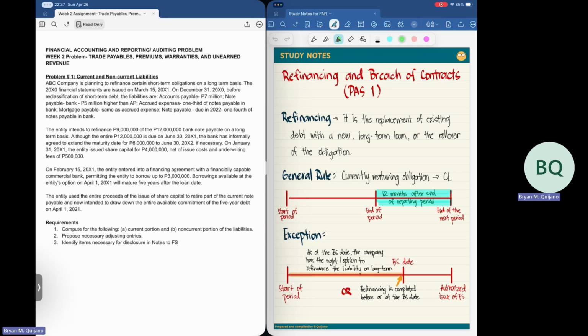So it says here, although the entire 12 million is due on June 30 the following year, the bank has informally agreed to extend the maturity date of 6 million to June 30, 2022 if necessary. On January 31, 2021, the entity issued share capital of 4 million net of issue costs and underwriting fees of 500,000. Take note, class, that this portion or this statement should be disclosed to the financial statements.